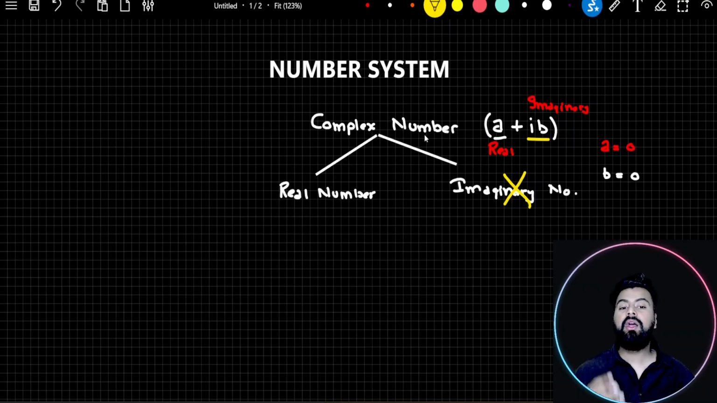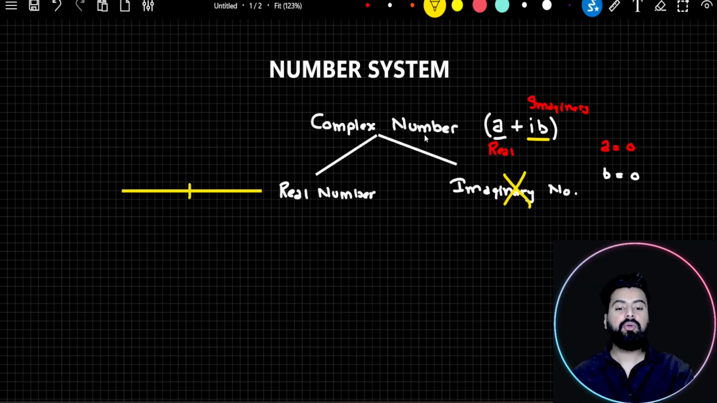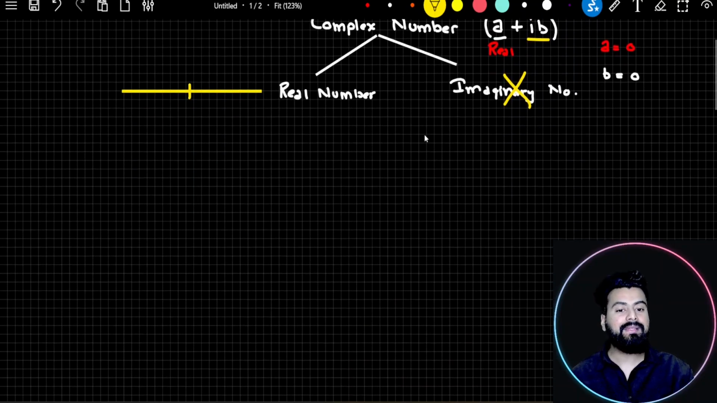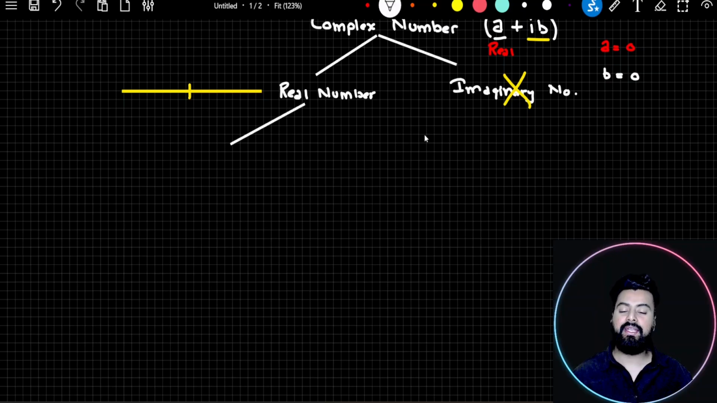So if somebody asks you what are real numbers, we'll simply say anything which can be expressed in a number line. Any number which I can express in number line is called a real number. Nothing could be simpler than this, right? Real numbers can be further divided in two categories, rational and irrational numbers.